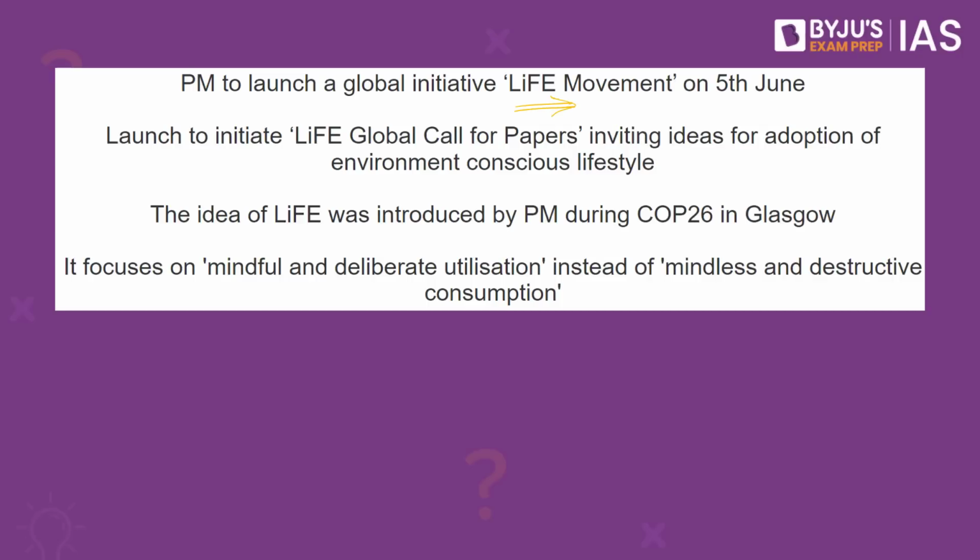What is this Lifestyle for Environment movement? This happens to be a collective movement. Collective movement in terms of what? Bringing awareness to the people. We know for a fact that this earth is not only for us but also for the future generation as well. So it is not just about utilizing it, it is also about making sure that these resources are passed on to the future generation as well. In order to make sure that everything is sustainable, what we require is the collective participation of the people. So what we require is a mass movement for an environmentally conscious lifestyle across multiple sectors.